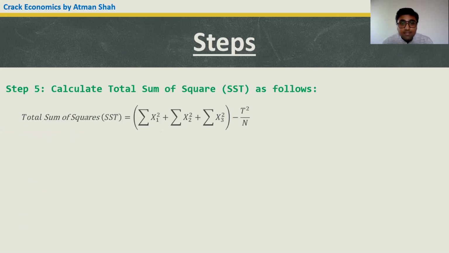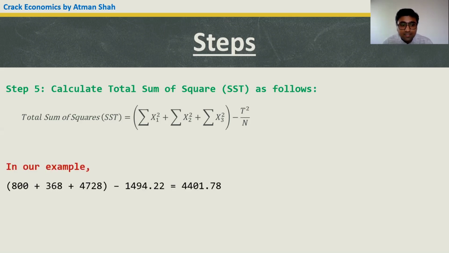Step 5 is calculate the total sum of squares, which is denoted by SST, by using this formula, that is summation x1 square plus summation x2 square plus summation x3 square minus T square upon n. So in our example, it is 800 plus 368 plus 4728, minus the correction factor, that is T square upon n. We have calculated all these values, so we just need to substitute the values into the formula and we will get the answer of SST.